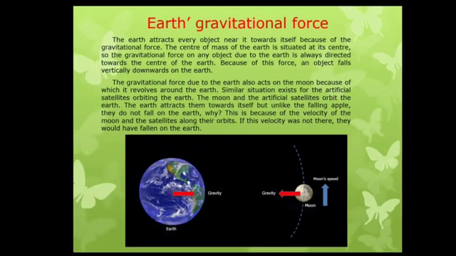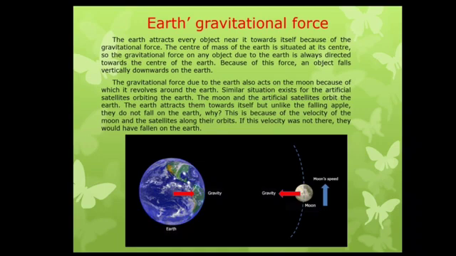The gravitational force due to the earth also acts on the moon, because of which it revolves around the earth. A similar situation exists for the artificial satellites orbiting the earth, that is going around the earth.